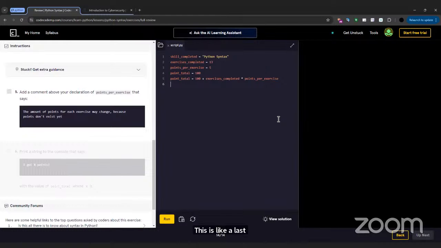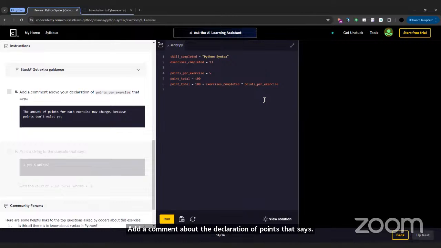Add a comment above the declaration of points per exercise that says... So how would we do that? How would we add a comment? We use the hashtag, then we write what we want to write.